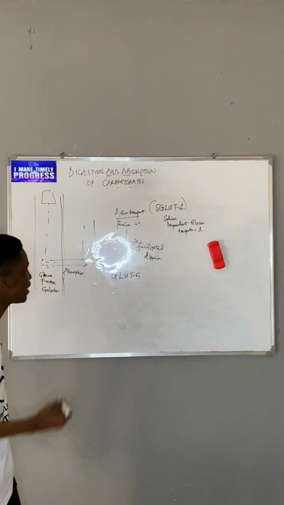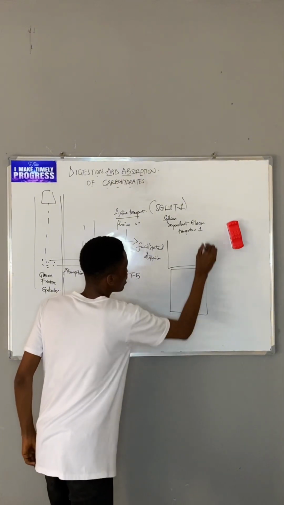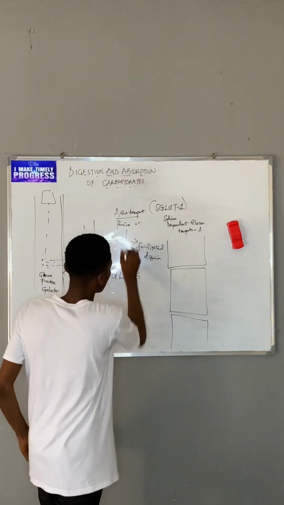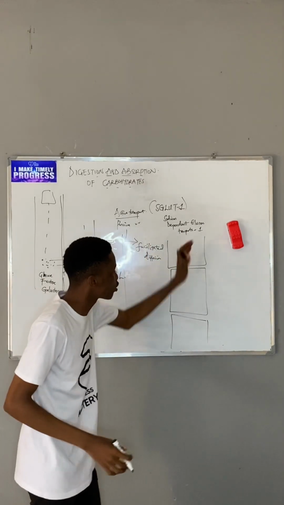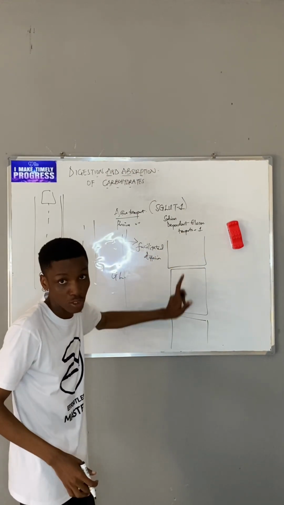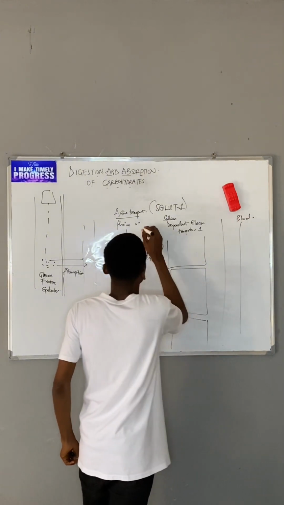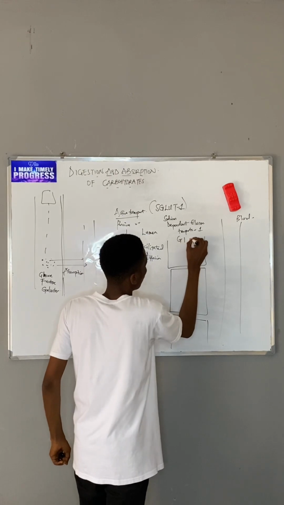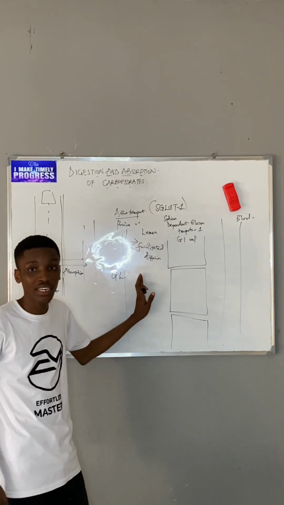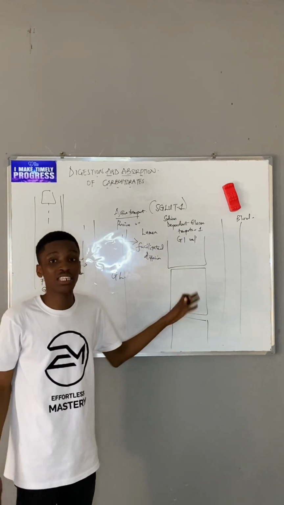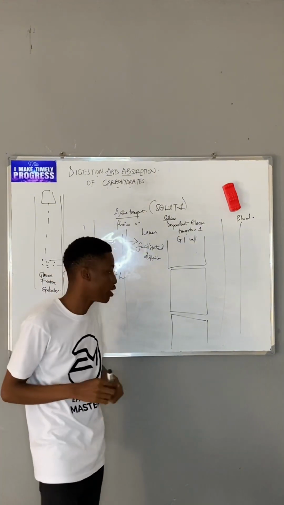So let's expand a bit on absorption. This is what I want you to have as an idea of what a wall is. If this is the lumen of the GI tract, the wall is actually different cells joined together, and then outside I have the blood. Every cell has its own membrane. The membrane closer to the lumen is called the luminal membrane, also called the apical membrane. The other membrane is called the basolateral membrane.